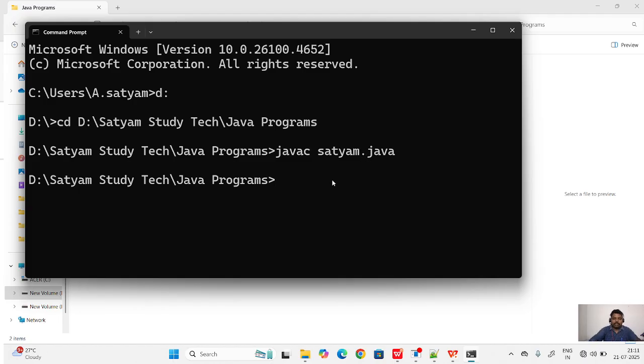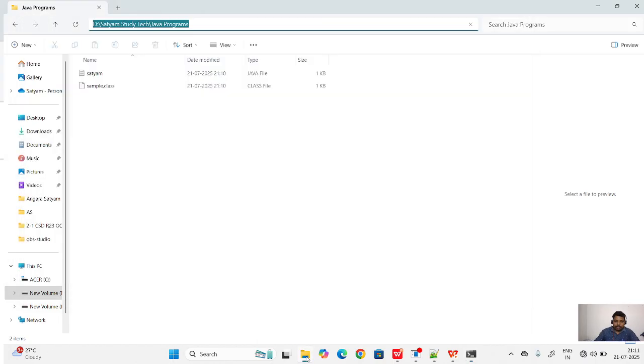How can you run this file? You can see the folder one more time. Previously you had only the Java file. After compilation, a class file is generated, sample.class. Here the file name is Sachin, but the generated file is sample.class. That means sample is the main class. The class which has the main method is generally called the main class. So sample.class is generated.